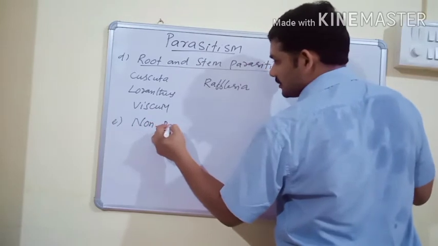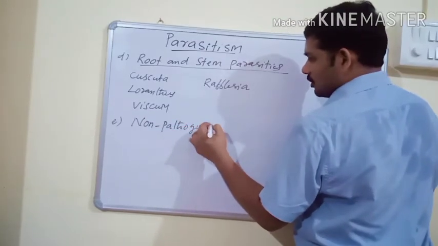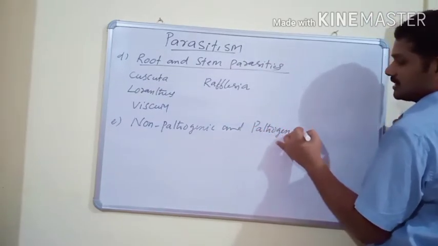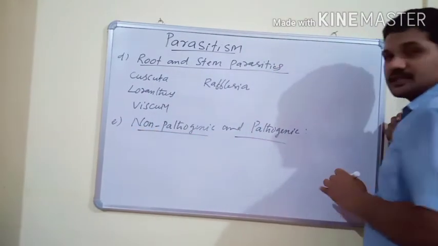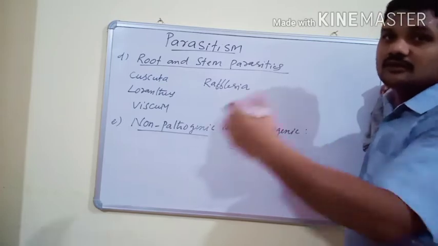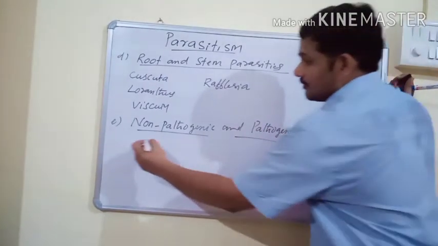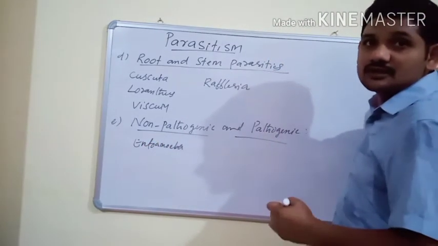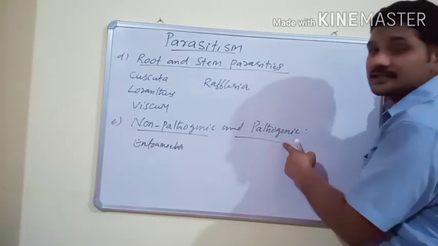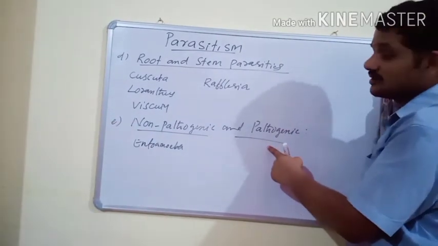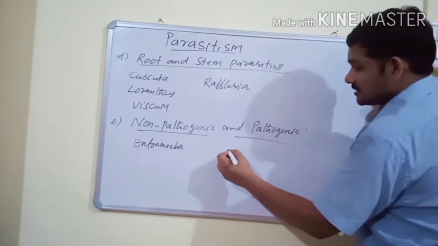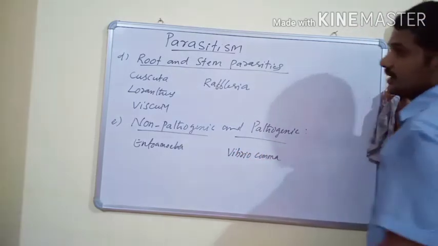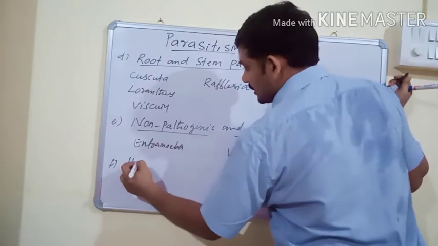Next, non-pathogenic and pathogenic parasites. Non-pathogenic parasites means some parasites are not harmful to their host organism. For example, Entamoeba coli does not cause harm to its host. And some parasites cause harm to their host organisms, for example, Vibrio cholerae. And some parasites are categorized into hyperparasites.